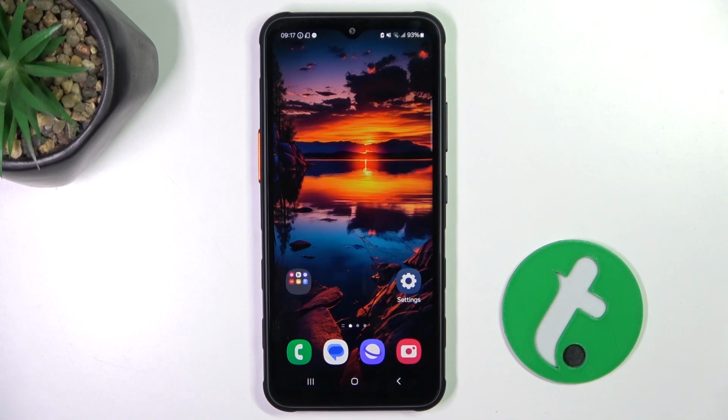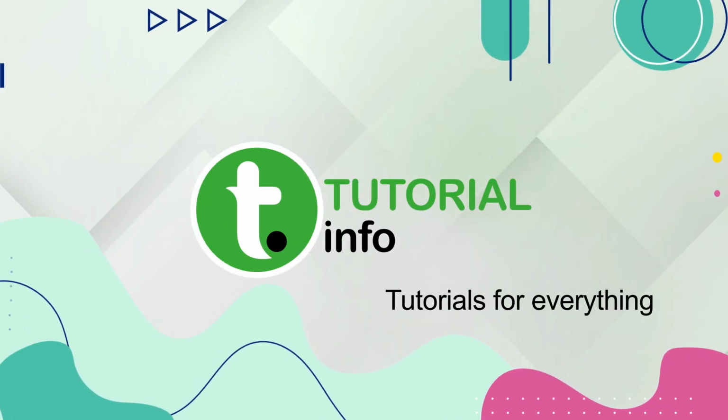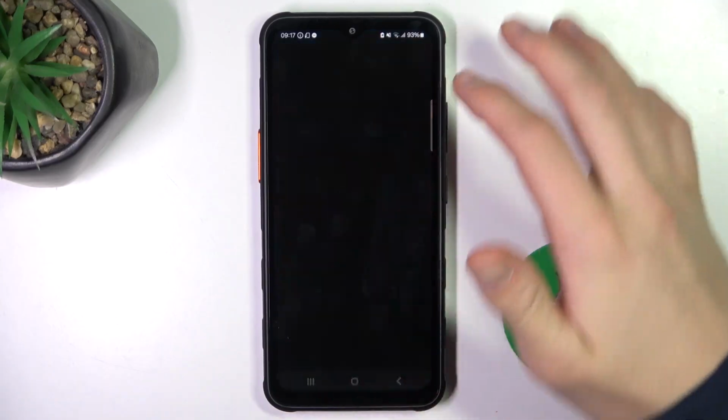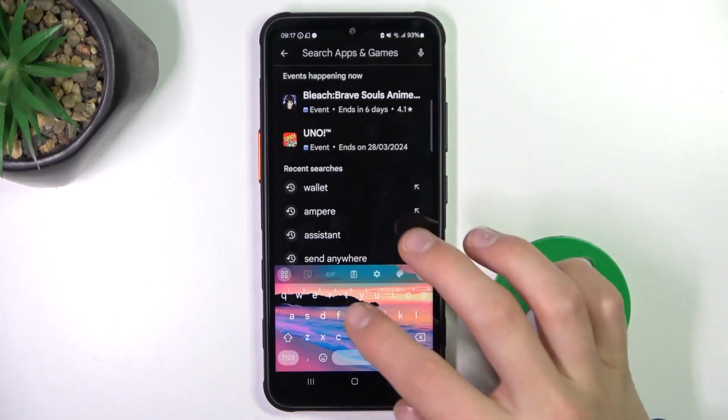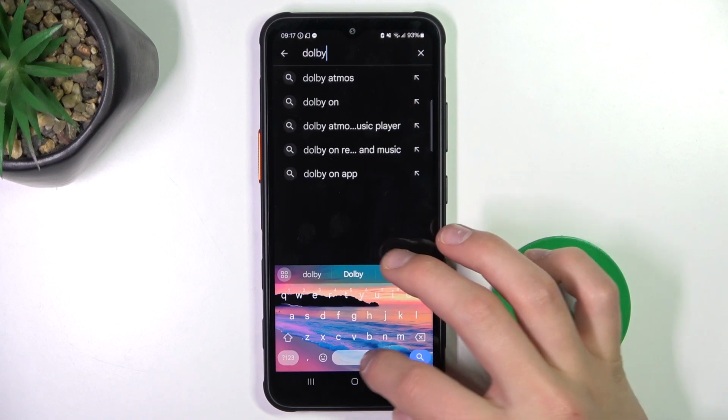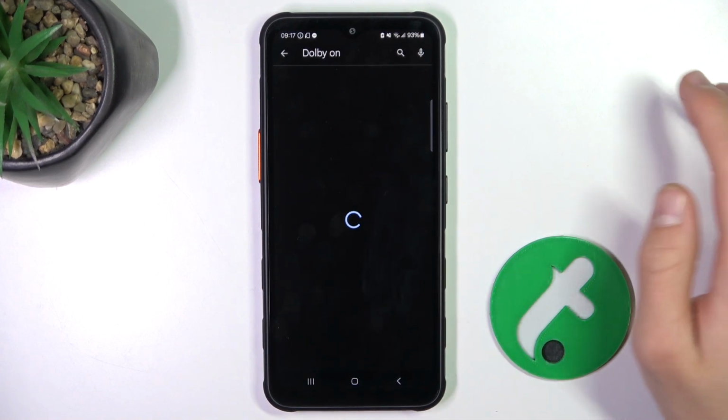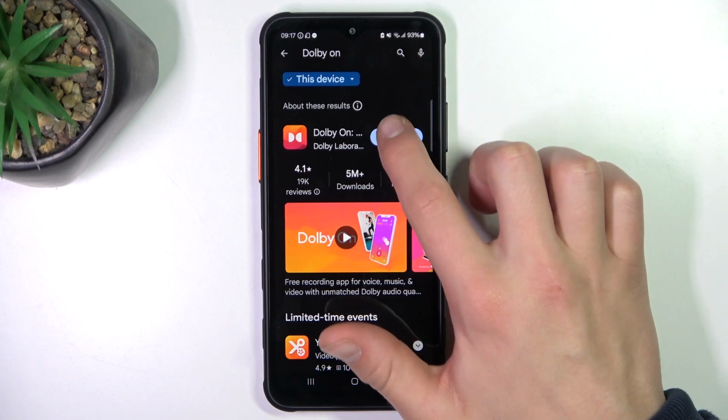Hi guys, today I'm going to show you how to improve audio record quality using Dolby On application on Samsung Galaxy XCOVER 7. Firstly, go to Play Store and look for Dolby On. Install the app.